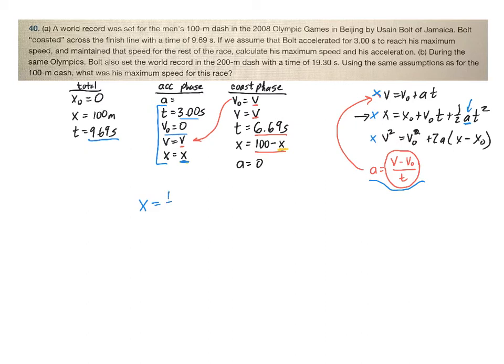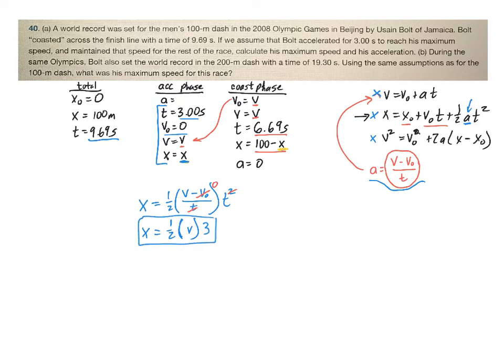So we're going to be left with 1/2 times the acceleration, but the acceleration is v minus v naught over t, times time squared, right? So we've been able to take out both the x naught and the v naught t because those are both 0. Now if I put the numbers in, I'm going to have x equals 1/2 times the final velocity. The initial velocity, remember, is 0, so that goes away. One of those t's is going to cancel out. So really, all I'm left with here is v times t, which in this scenario is 3. So that's one equation right there with x and v.